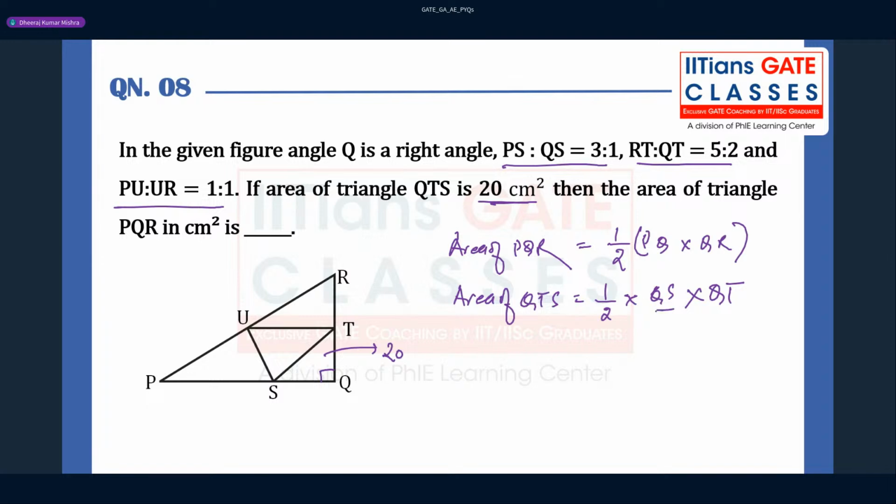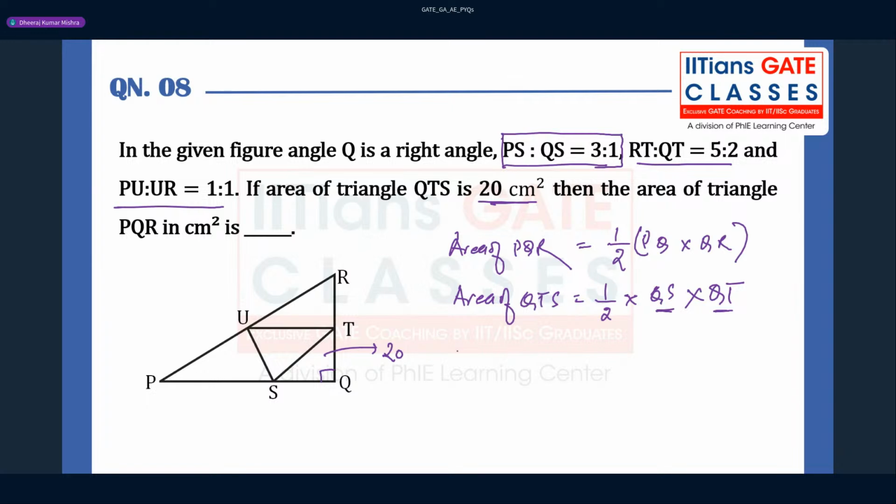Now you can replace these things, QS and QT, by PQ and QR. Understand? What you can do here is, from these ratios you can replace it.